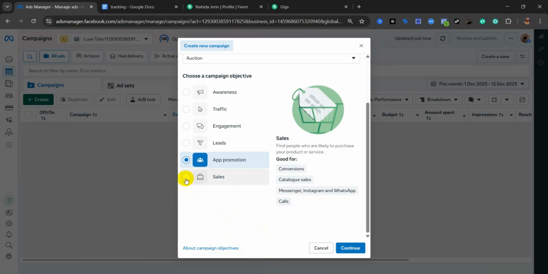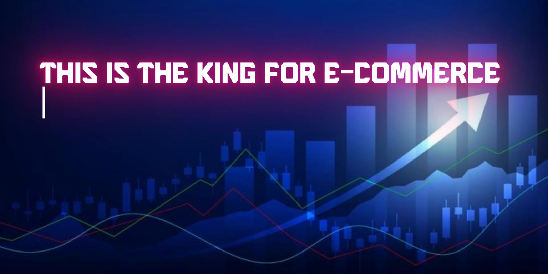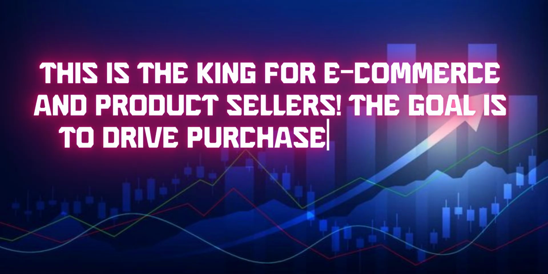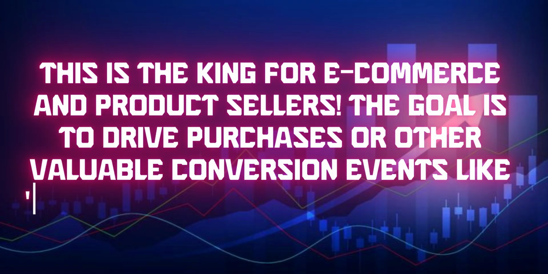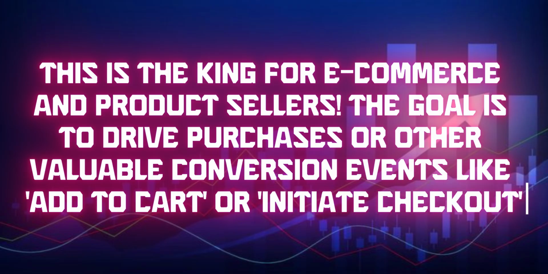Our last objective is sales, which means a sales campaign. The main function of a sales campaign is to directly increase sales through your advertising. This helps Facebook find people who are more likely to buy your product. This is the king for e-commerce and product sellers. The goal is to drive purchases or other valuable conversion events like add to cart or initiate checkout.